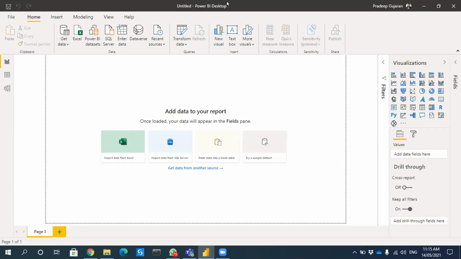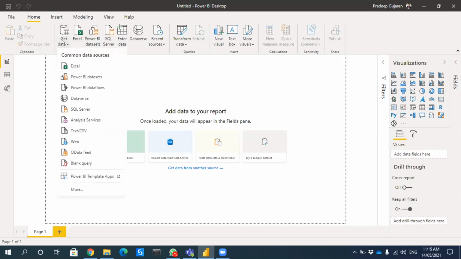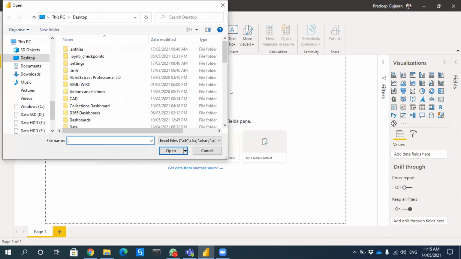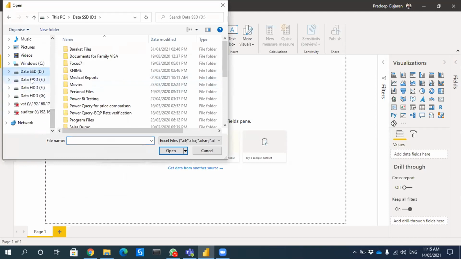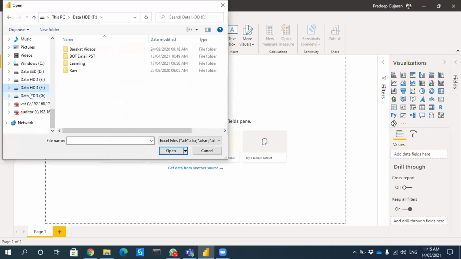Okay, so this is the blank canvas. So we'll start with getting the data from the system. So first we will import the Excel file. I think everyone is clear about this one, how to get the file inside the Power BI, right? Yes.